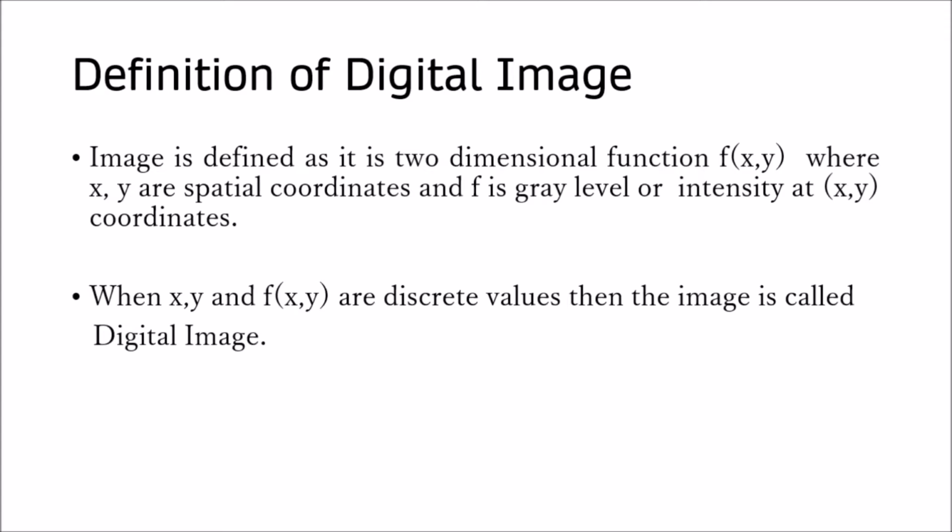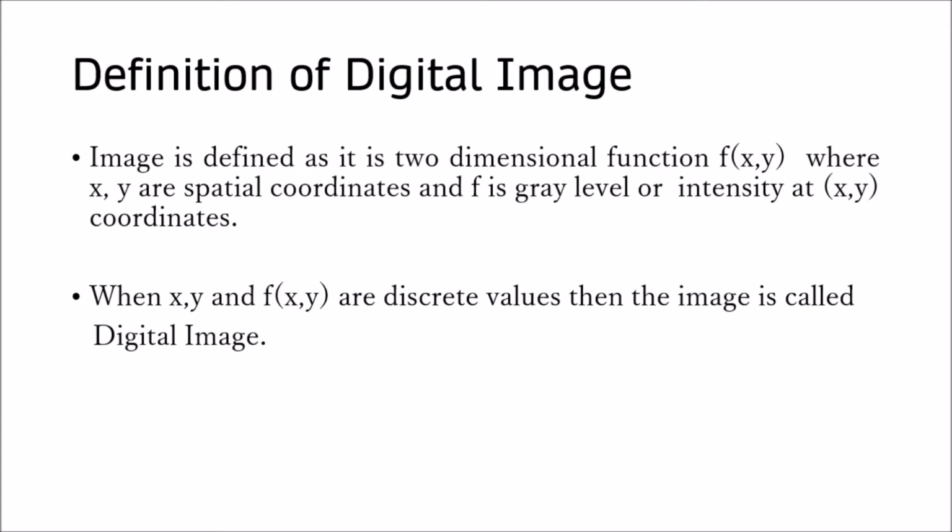If you compare with earlier cameras, which had rolls, when you took a photograph, those photographs were in an analog format. But nowadays, every image you take with your mobile phone or any camera is digital in nature. Those images have pixels, with some discrete intensities. So the actual world is analog in nature. You take a photograph of the analog world and convert that photograph into a digital format.